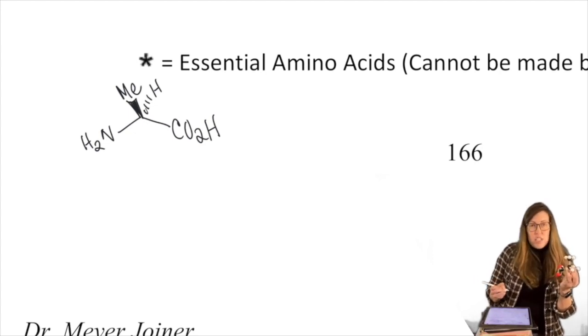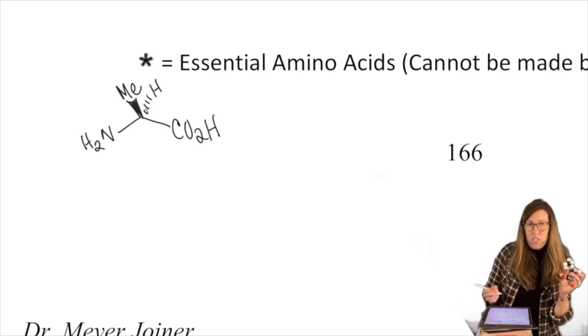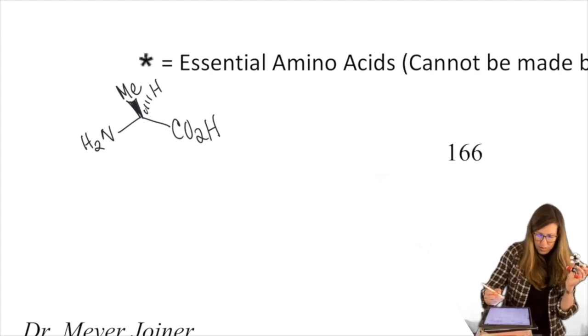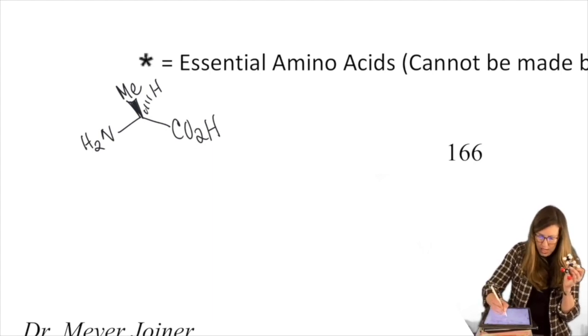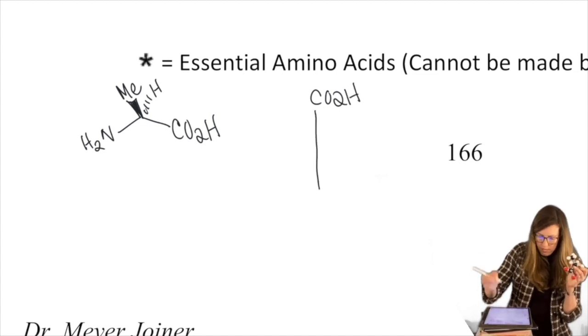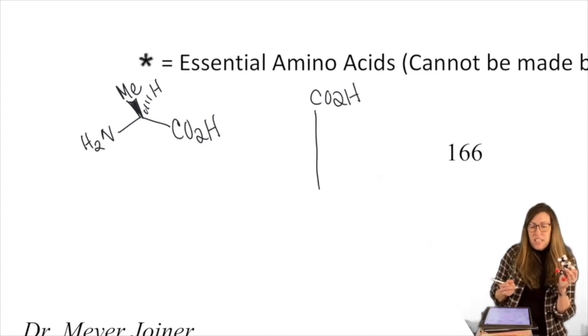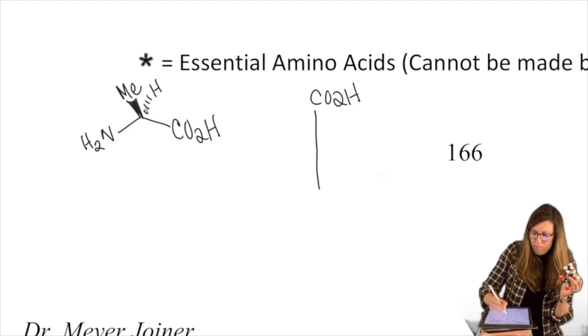The convention for writing this in a Fischer projection is that the CO2H is always the head. The tail is the side chain.